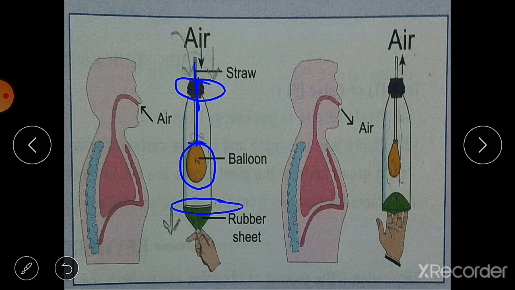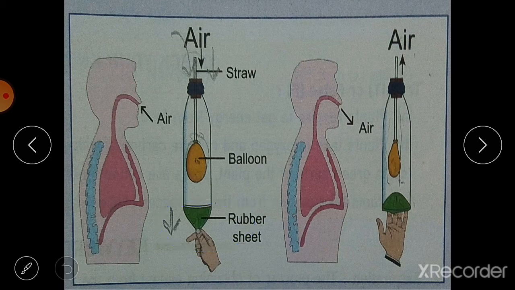Then stretch a rubber sheet or balloon. Here you can use balloon or rubber sheet. Here a rubber sheet is used, and then you stretch it across the cut of the bottle. Where we have cut this bottle, you put one rubber sheet there and pull this rubber sheet down and then push it up.